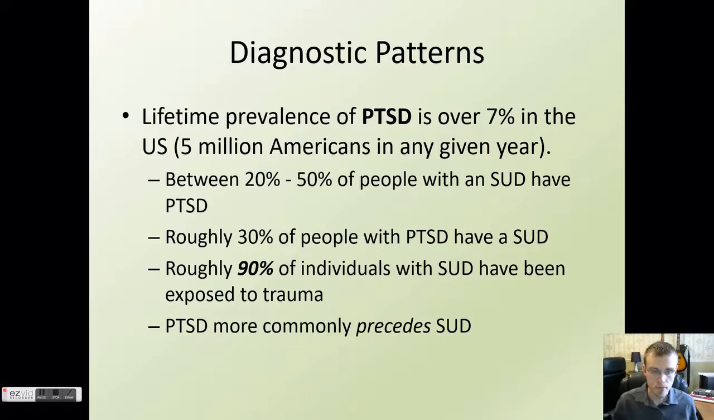Really important is to know the overlap rates between substance use disorders and PTSD, between 20 and 50%. So up to half of every individual who has a substance use disorder will also meet criteria for PTSD. So that's a lot, almost half. Roughly 30% or 1/3 of people with post-traumatic stress disorder will report having a substance use disorder. So we see a lot of correlation, coexistence between these two disorders, which is really important clinically to consider what that means, that the substance use and PTSD are so often lining up together.